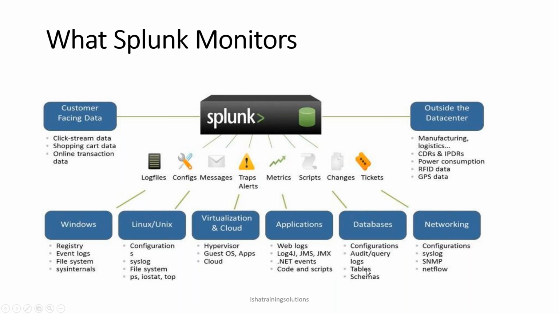Databases also, it will fetch the data. And networking too, if there are any logs generated by the networking components, it will get the data. Even in databases there will be some direct logs, and something called audit logs, and it can get the schemas and tables also.